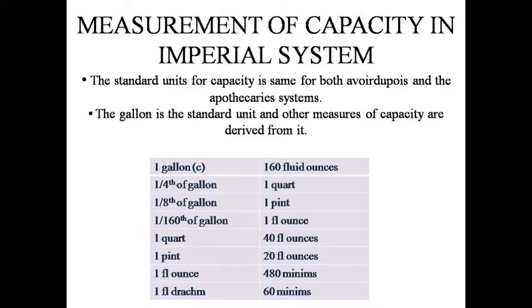1 quart means 1/4 of a gallon, which means 160 divided by 4, equal to 40 fluid ounces. 1 pint means 1/8 of a gallon, which means 160 divided by 8, equal to 20 fluid ounces. 1 fluid ounce is equal to 480 minims and 1 fluid drachm is equal to 60 minims.